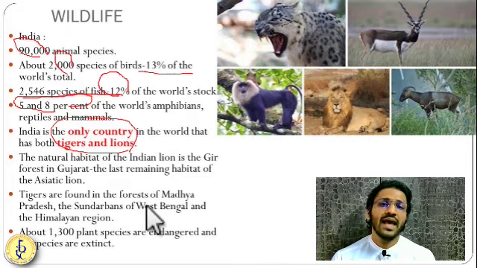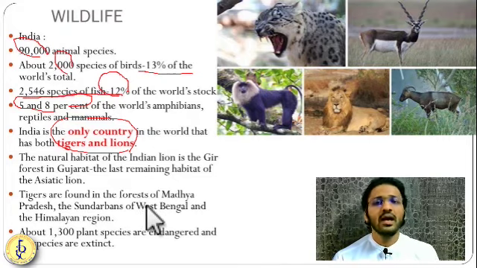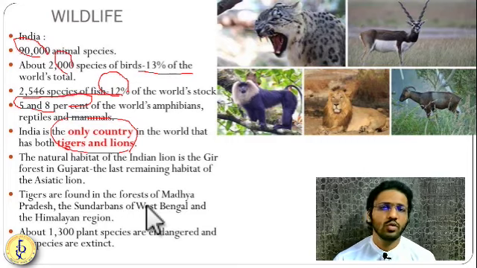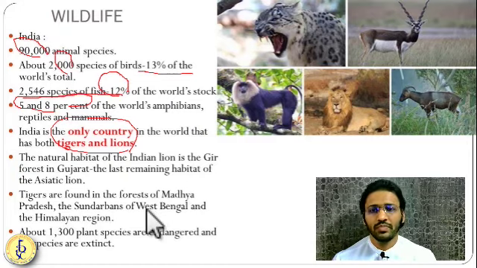And India is the only country where you find both tigers as well as lions. Tiger is found almost all over India. Lions also used to be found at one time all over the Indian subcontinent, but now they are found only in the Gir region of Gujarat.